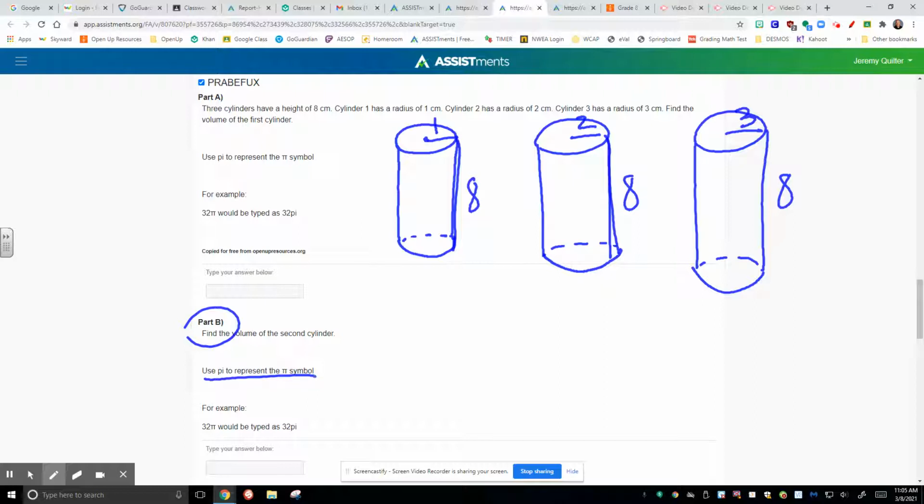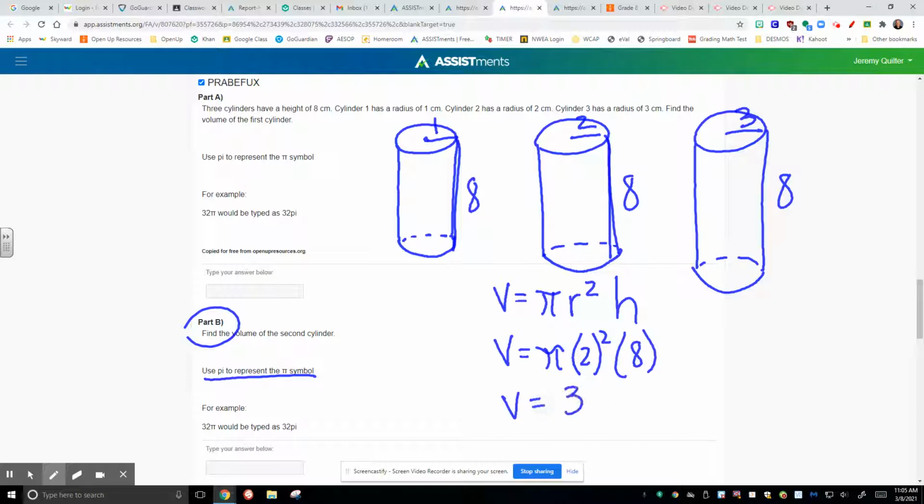So when we do this, we're going to use the value of pi, not an approximation. We'll say the volume is equal to the area of the base, which is a circle, pi times the radius squared, multiplied by the height. So the volume is equal to pi times a radius of 2 raised to the second power times 8, or a volume of 32 times pi.